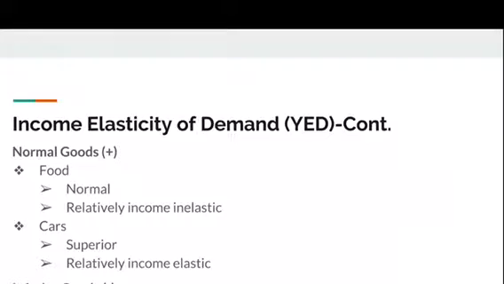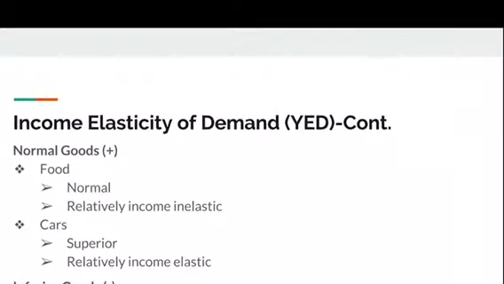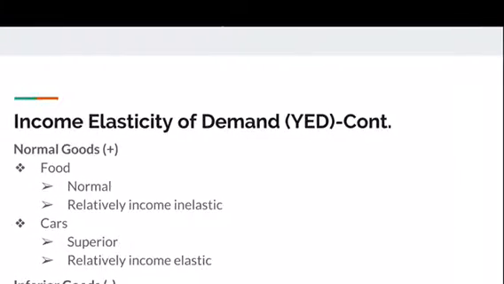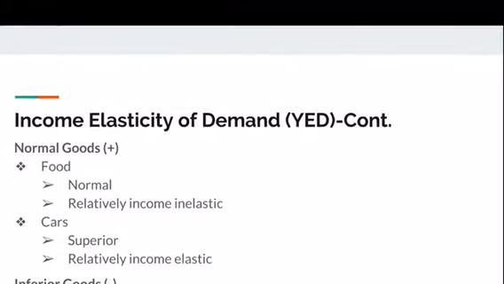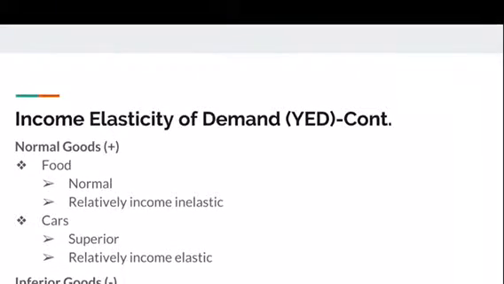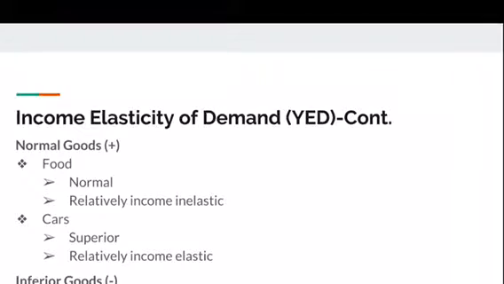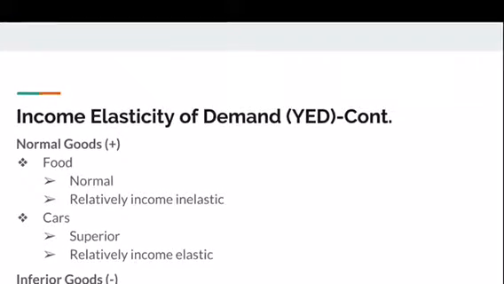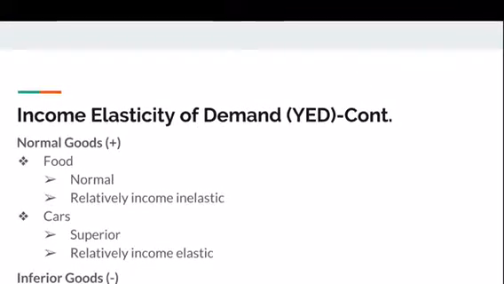Inferior goods, such as non-branded clothing, are the very opposite of normal goods. As the income rises, the quantity demanded of these products falls as the consumer upgrades these inferior goods to superior goods. So for this example, non-branded clothing to more expensive branded clothing.